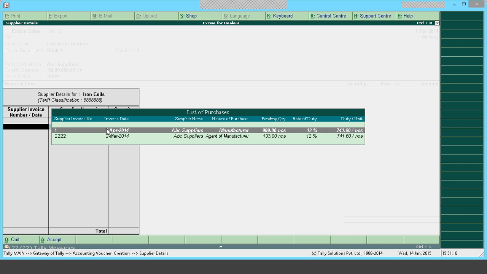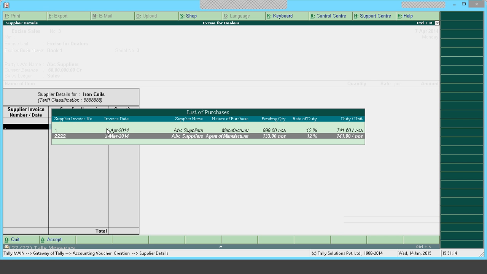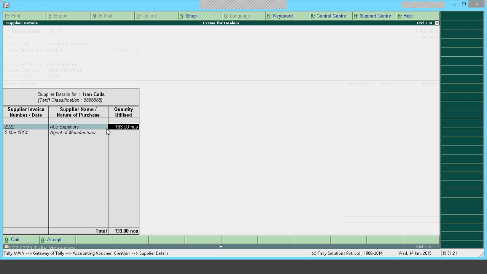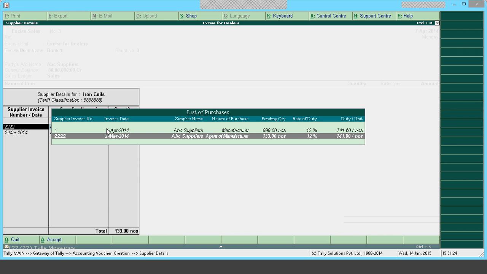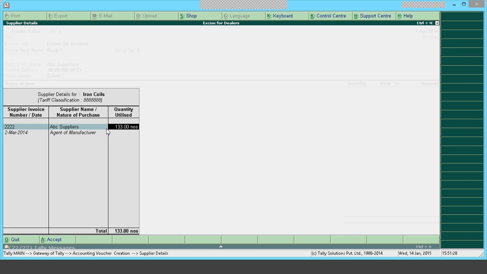So there was a mistake. Both the invoices are made same supplier invoice number. So now you can see here that agent of manufacturer, that reference will come here. So that optional transaction, it will have an effect in the sales, but it will not be affecting your accounting reports as it is marked optional.